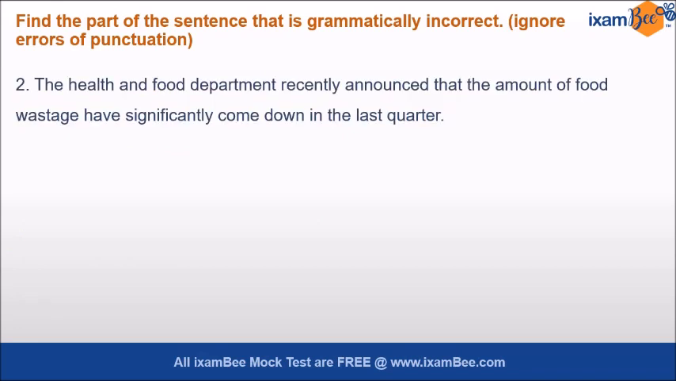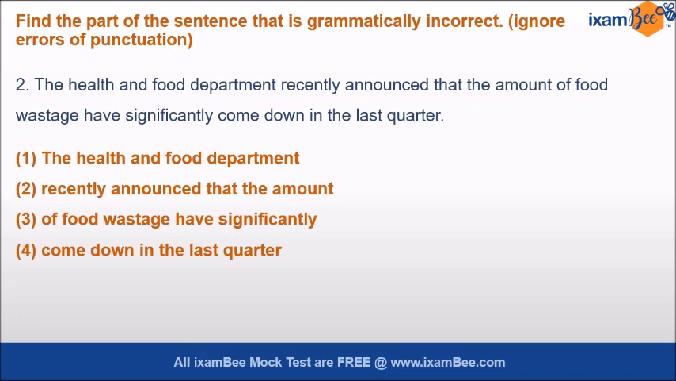So here the sentence says, the Health and Food Department recently announced that the amount of food wastage have significantly come down in the last quarter. See, now when we read the sentence, we know that here amount of food wastage is being talked about. Amount is singular. Amount of food wastage has significantly come down. So here in the 3rd part, of food wastage have, this should be has, not have. So option number 3 contains the error and it is the right answer.